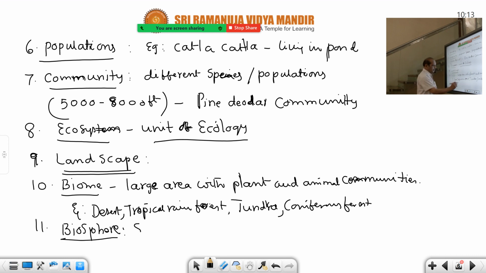Above the earth it extends up to space, and below, deep in the ocean, kilometers deep in the ocean and kilometers above the earth towards space. This is also a 2 marks question. The last 3 are very important for 2 marks questions: landscape, biome and biosphere.